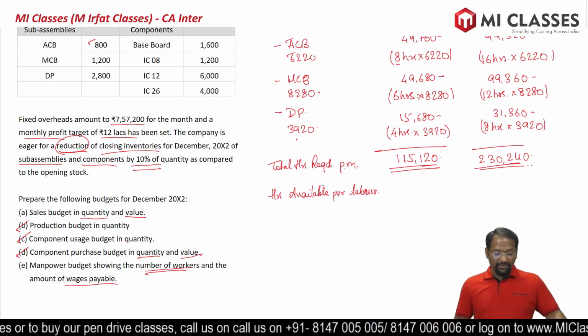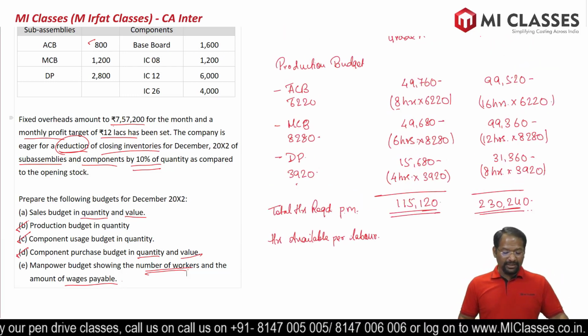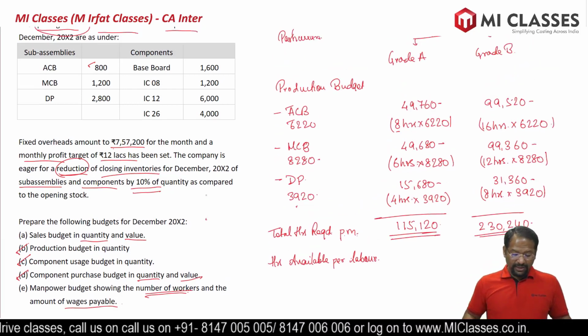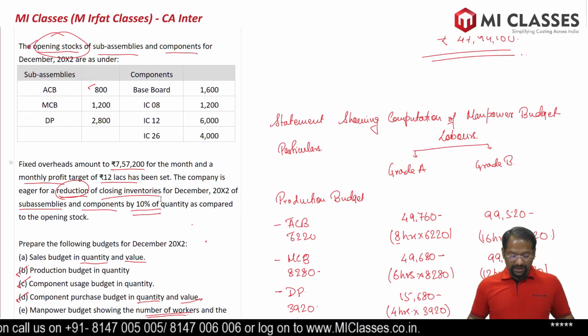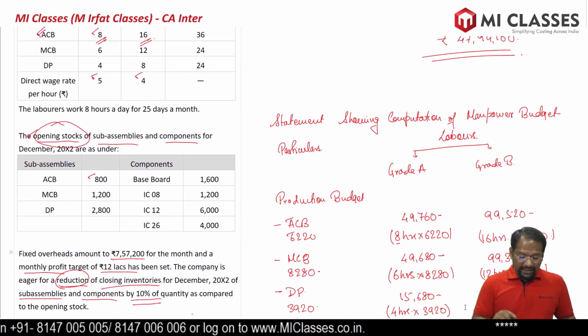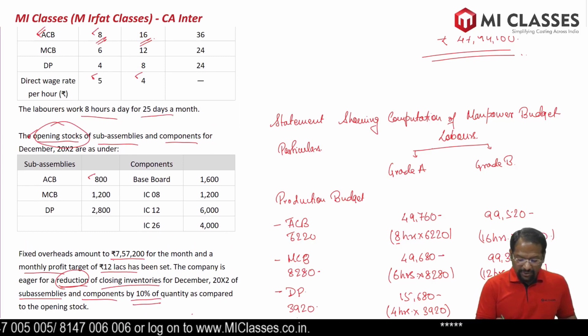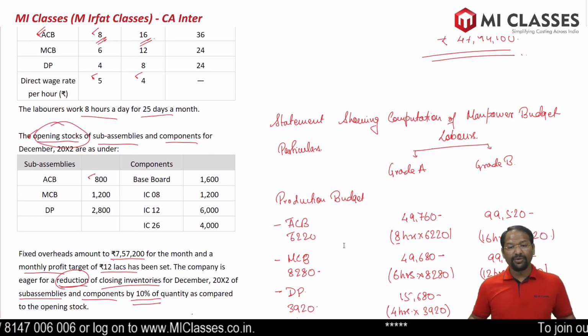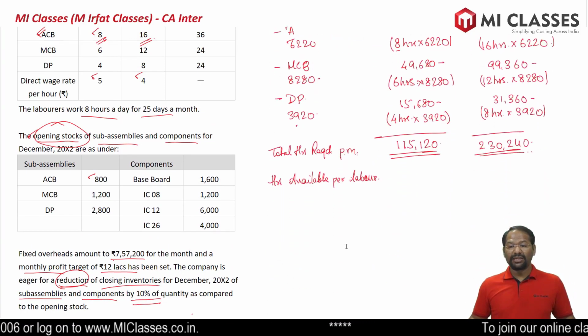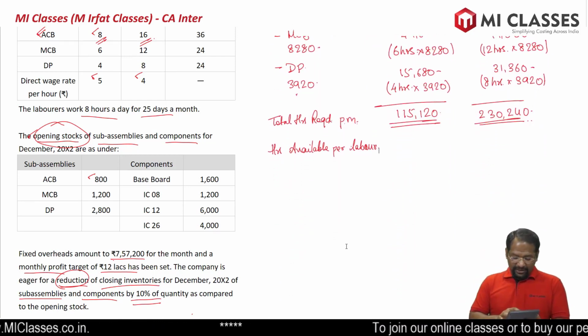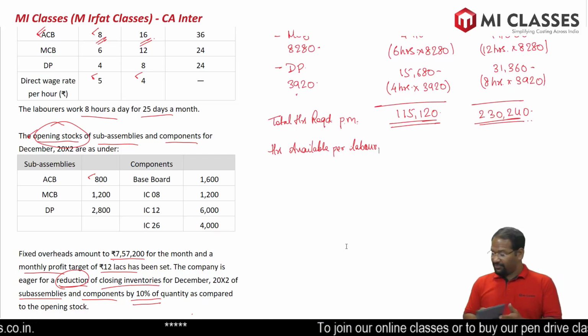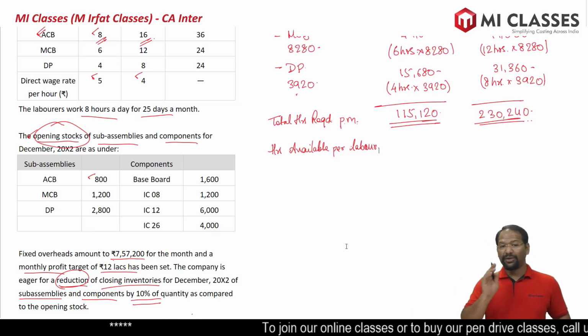So how many hours are available per labor? Let's go to our question and find out from there. In the question, it has been mentioned that laborers work for 8 hours for 25 days. So per worker we have 8 hours multiplied by 25 days. We have 200 hours per worker.